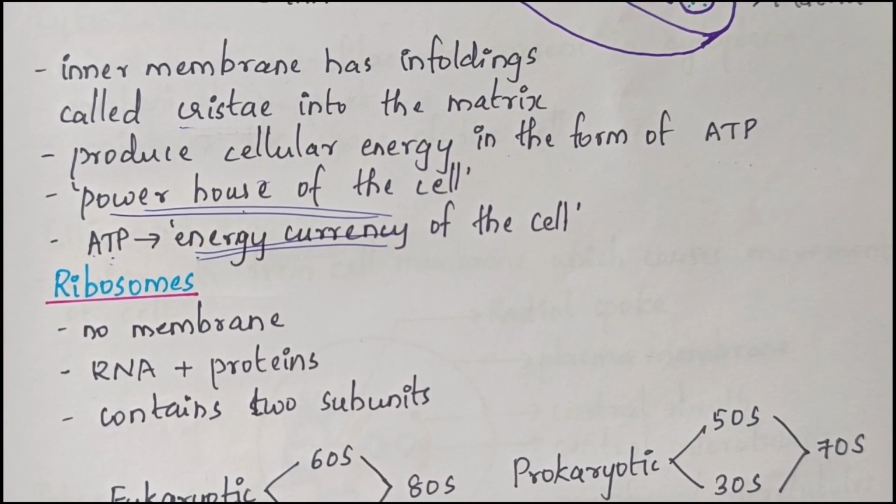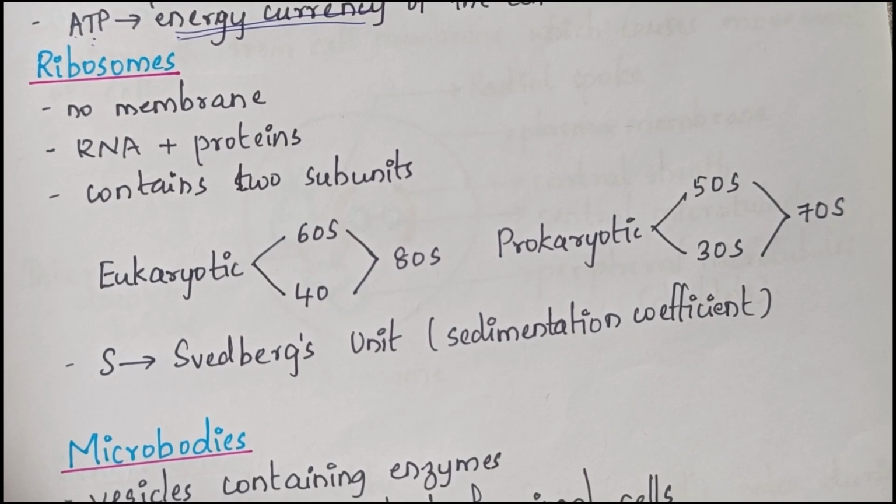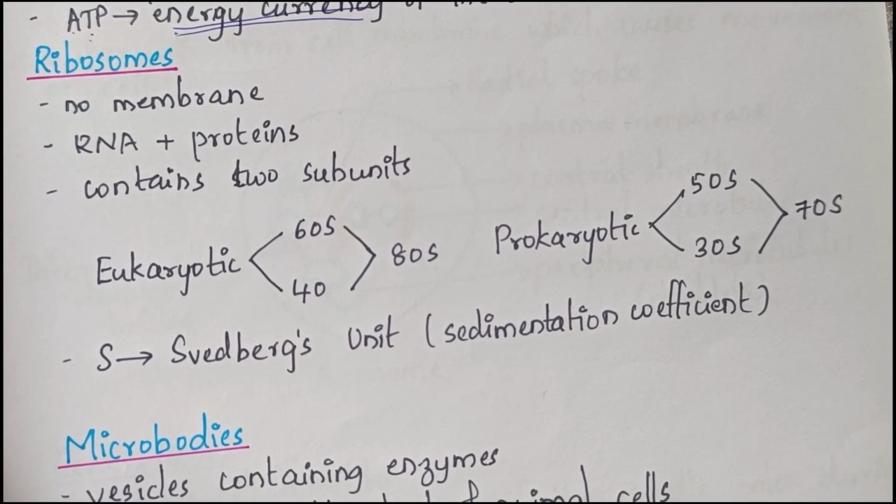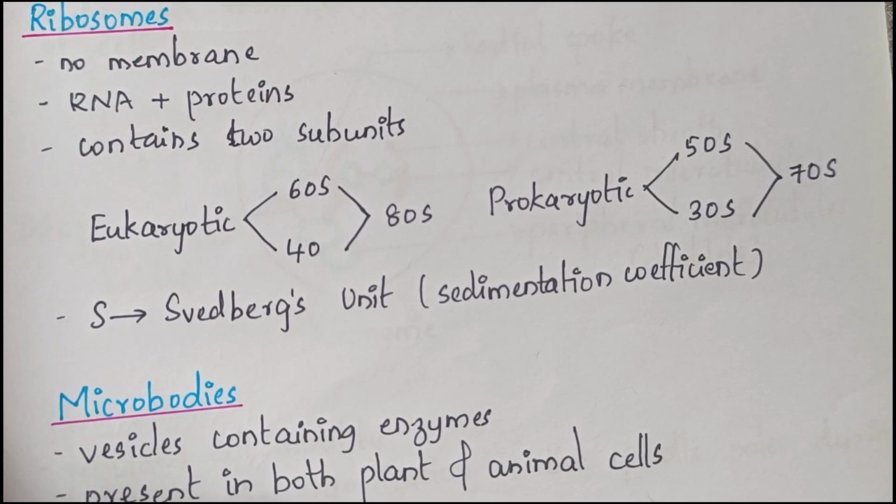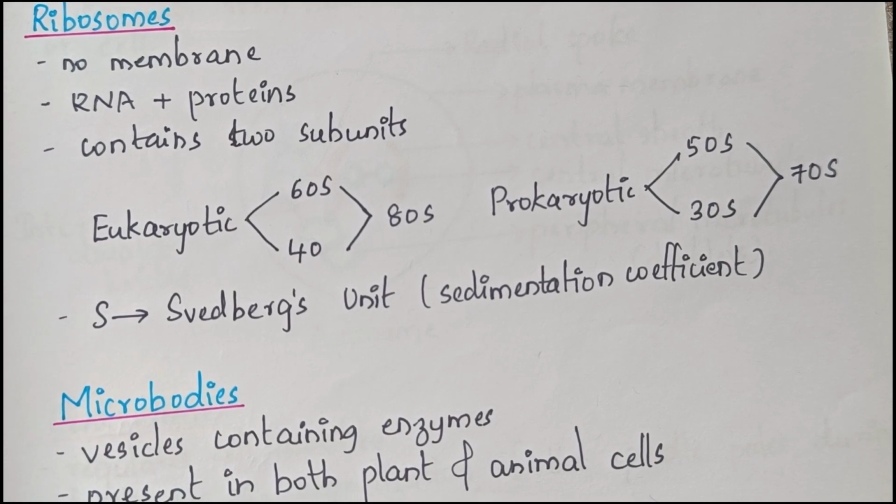Next one is ribosomes. Ribosomes are non-membrane bound organelles. They do not have any membrane.